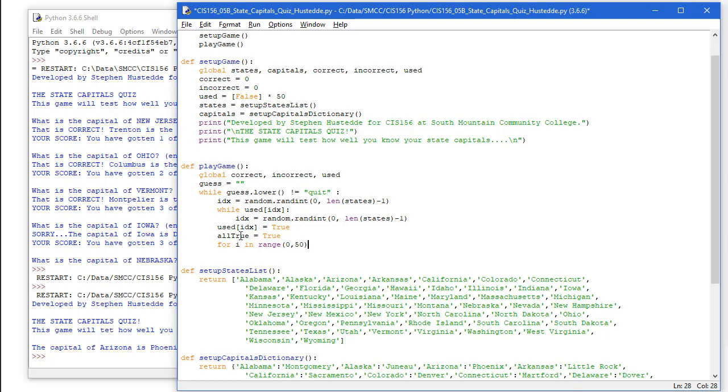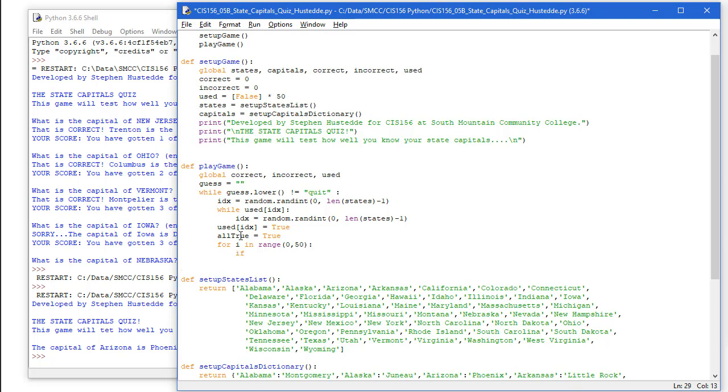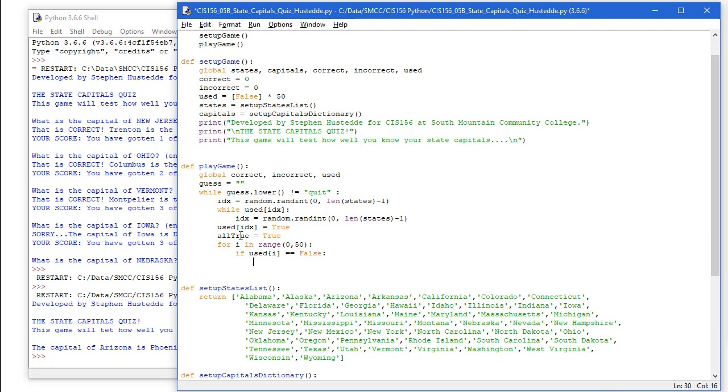And I'm going to say if used element I is equal to false, then I'll set AllTrue equal to false.